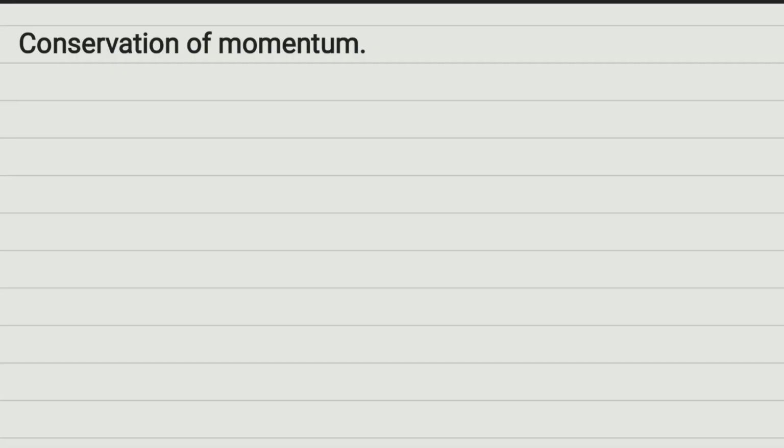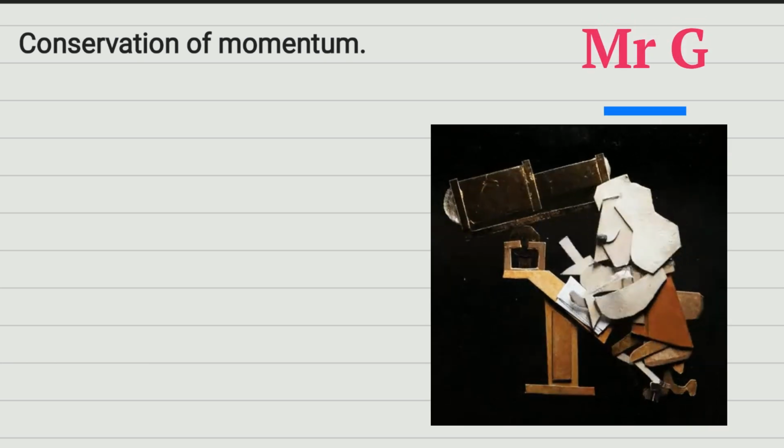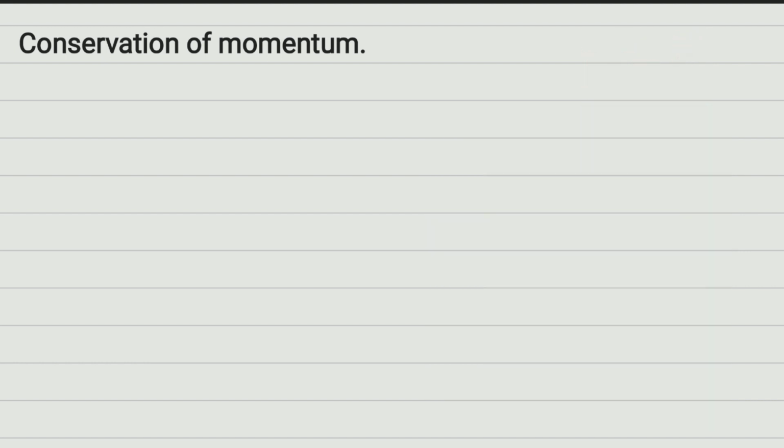This time we're going to be doing conservation of momentum. This is lesson 6. Before we start with the conservation of momentum, we must talk about certain definitions, certain important things before we understand conservation of momentum. The first thing we're going to go through very quickly is what a system is, because systems are important in this topic. So first of all, we're going to write down, define and explain what a system is.